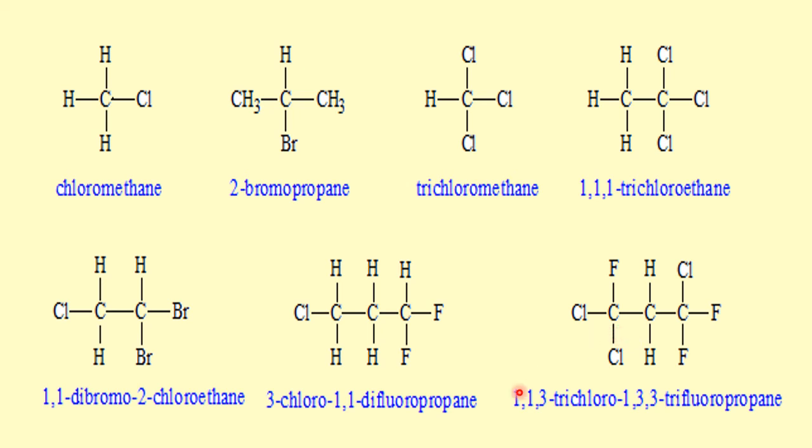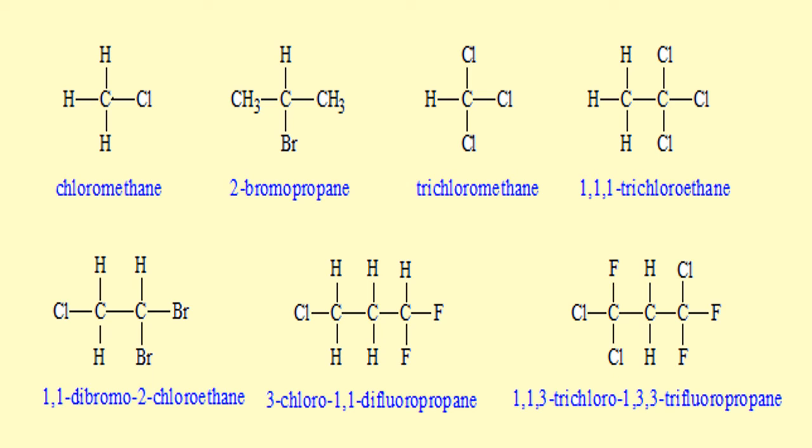On the one there are 2 chlorines, and on the third also there is a chlorine, so it is named 1, 1, 3 trichloro. And on the one a fluorine is there, and there are 2 fluorines on the third carbon atom, so 1, 3, 3 trifluoro. So the correct name is 1, 1, 3 trichloro 1, 3, 3 trifluoropropane.